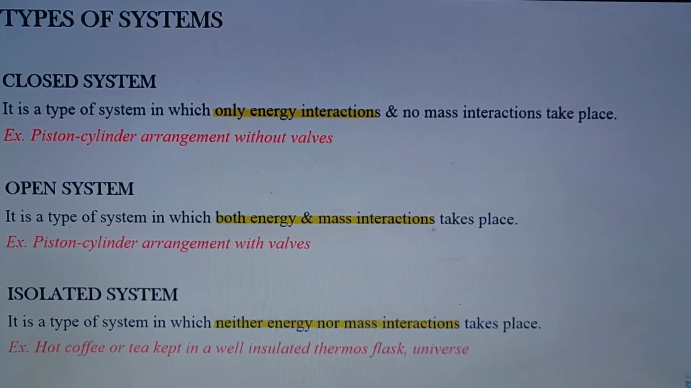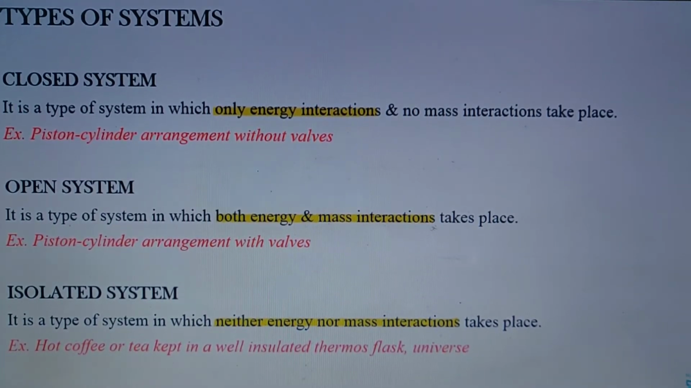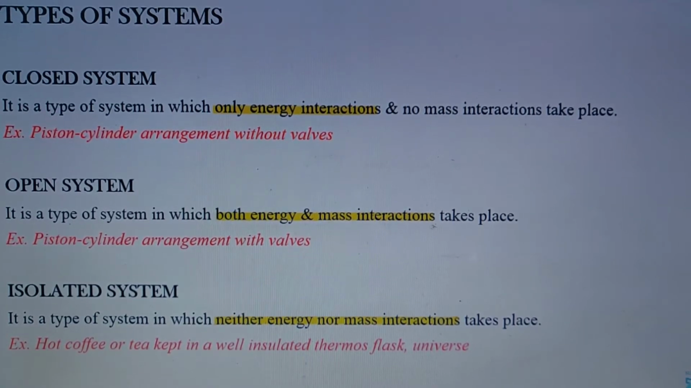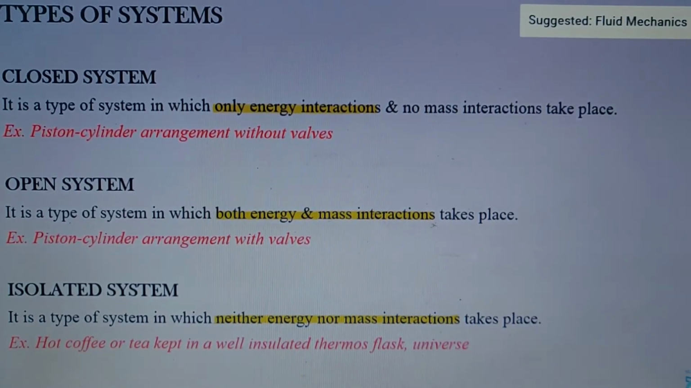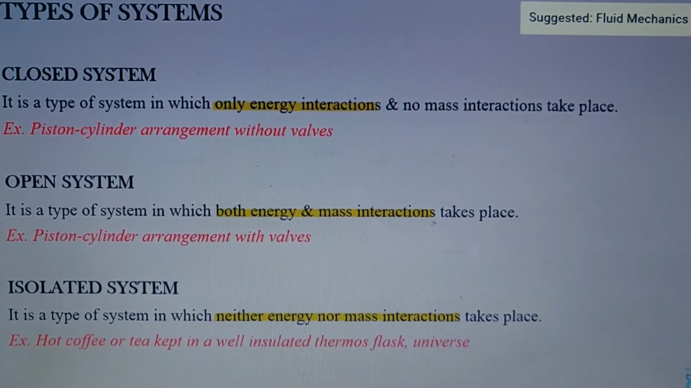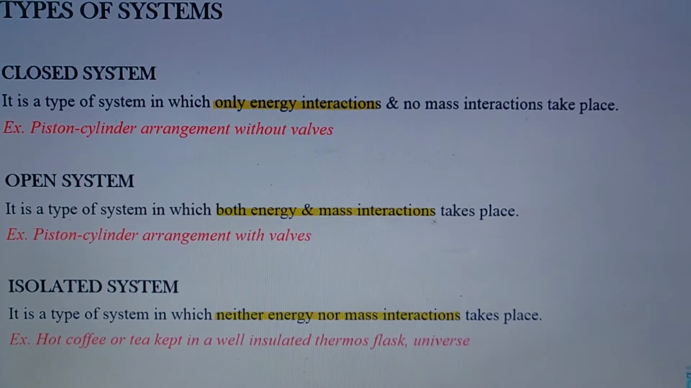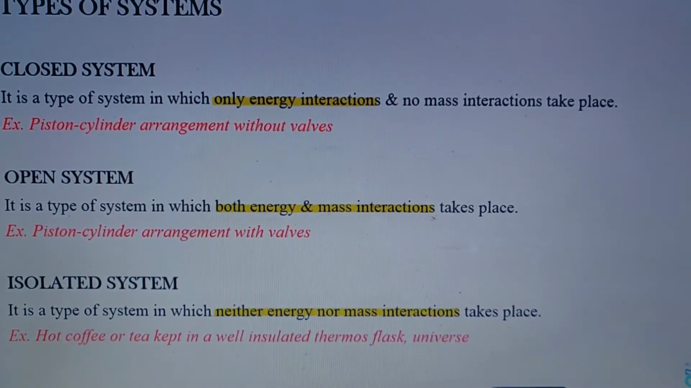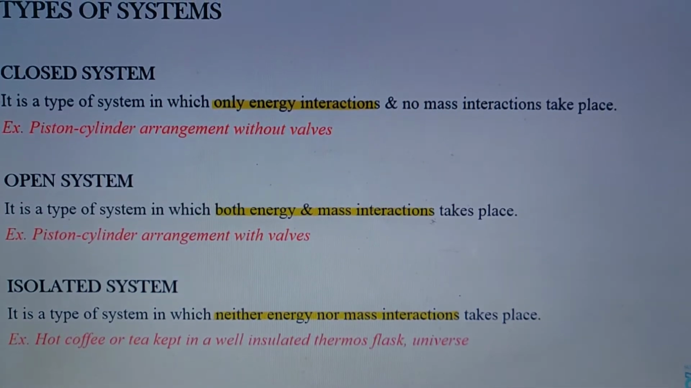After these three types of thermodynamic systems, we will know about what is boundary. There are two types of boundary, that is real boundary and imaginary boundary. There is another system that we call the adiabatic system, where no energy transfer or no heat transfer takes place.